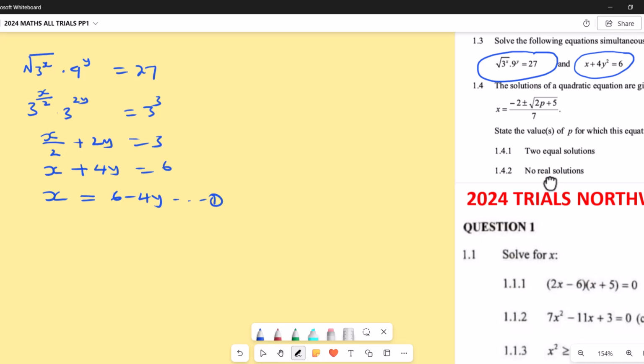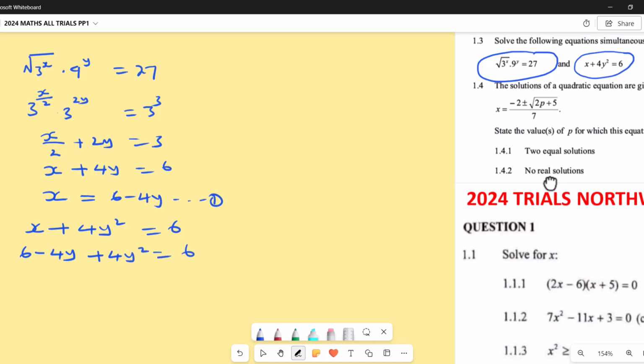I come to this one which was not linear. Again, I'm going to substitute here now. They give me x plus 4y squared equals 6. So where there is x, I'm going to put 6 minus 4y in it. So I'm going to say 6 minus 4y, plus 4y squared equals 6.